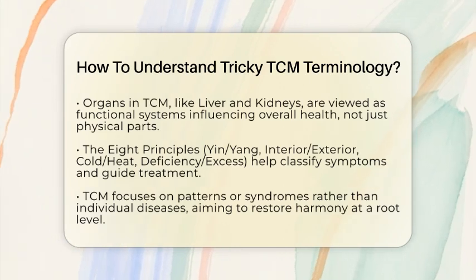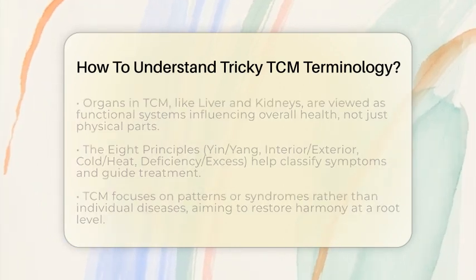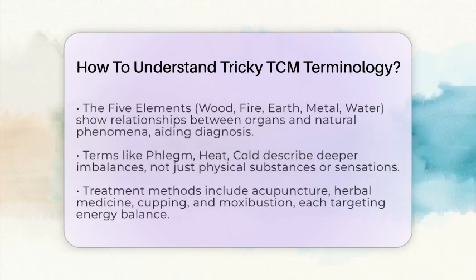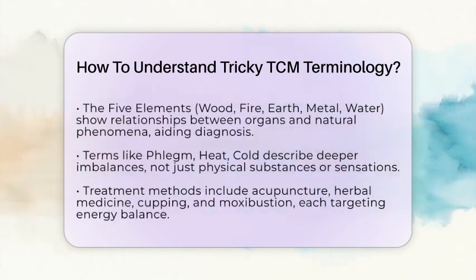The 5 elements, wood, fire, earth, metal, and water, are also important. They show relationships between organs and natural phenomena, guiding diagnosis and therapy. You might hear about phlegm, which isn't just mucus but a sign of deeper imbalances. Heat and cold describe the nature of symptoms. Heat can mean inflammation or restlessness, while cold might mean sluggishness or pain that feels better with warmth.